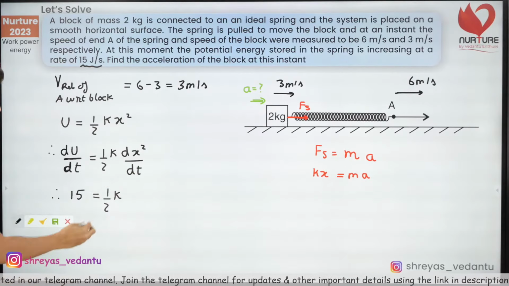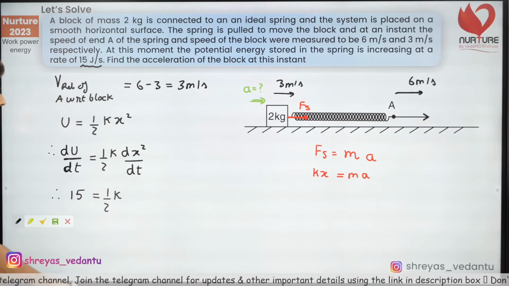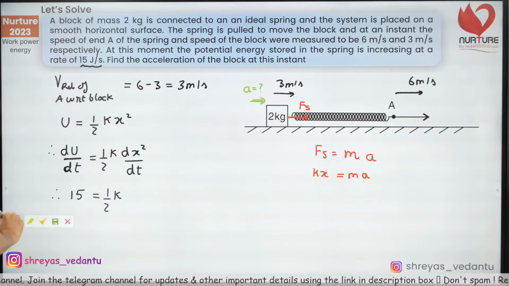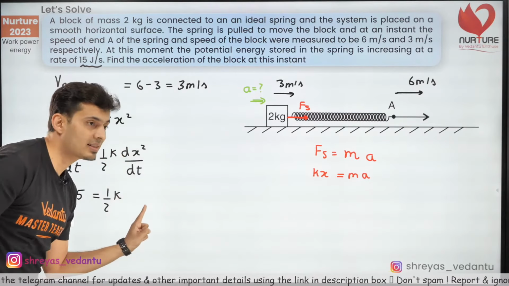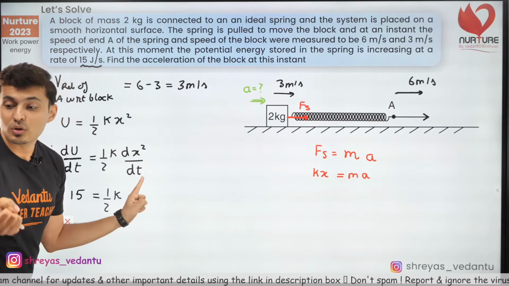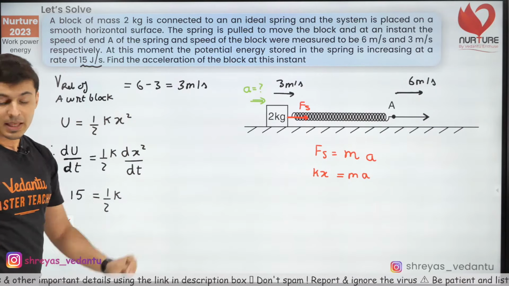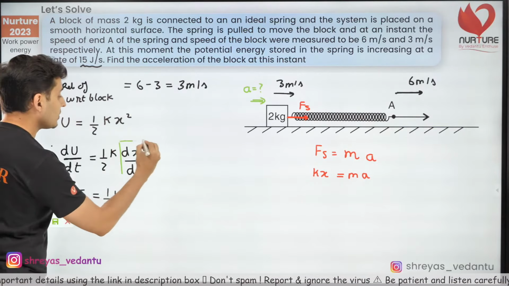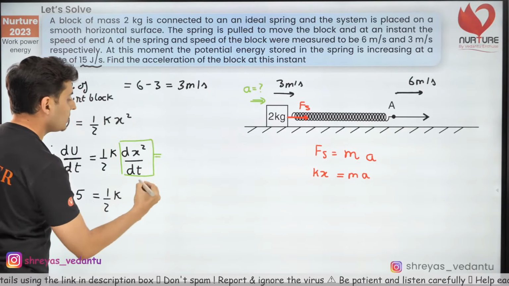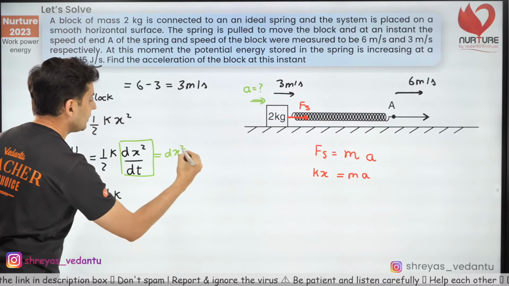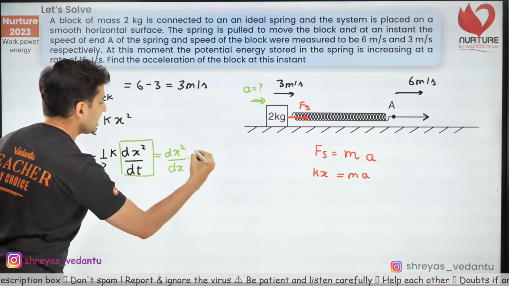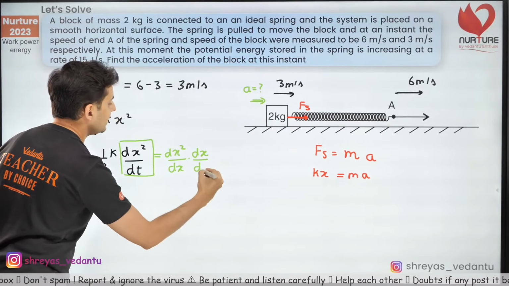Now here is the catch. You cannot differentiate x square, guys, with respect to time. You can differentiate x square with respect to x, but not with respect to time. So you have to use the chain rule. So this is actually the derivative of x square with respect to x into dx by dt.